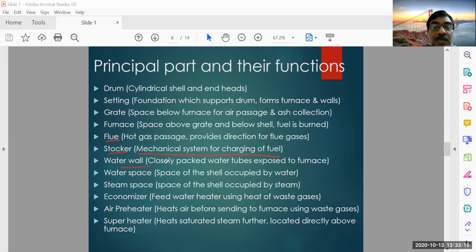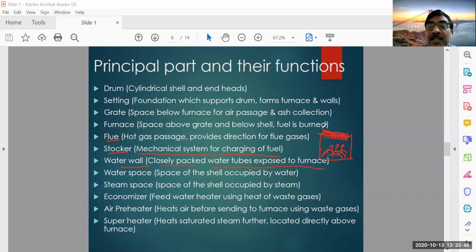And water wall. Water wall means the water tubes which are exposed to the furnace. Suppose this is the furnace where the fuel is there and it is burning, and the hot gases are produced. So here you have some tubes. These are different arrangements. This is the perpendicular direction and this is the cross direction.